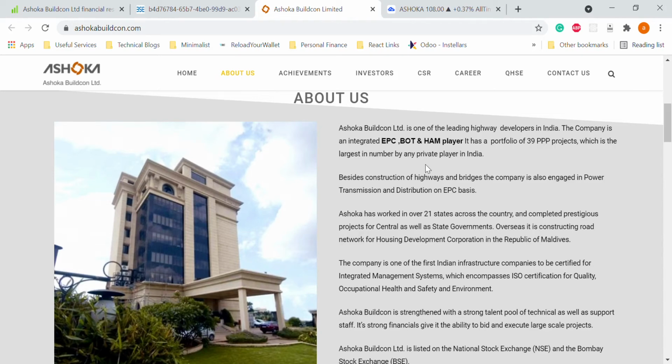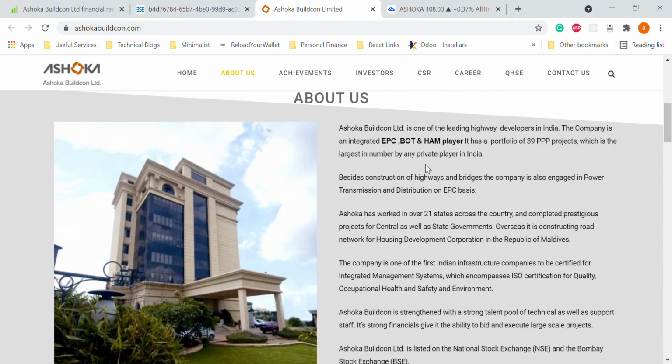And then comes the HAM model, the hybrid annuity model. HAM is a combination of both EPC and BOT. So the problem faced by the construction developers and also the government in the case of EPC and BOT models is resolved in the case of the HAM model. So what happens in EPC: the government has to award the project, and the company getting the bills paid is a problem.